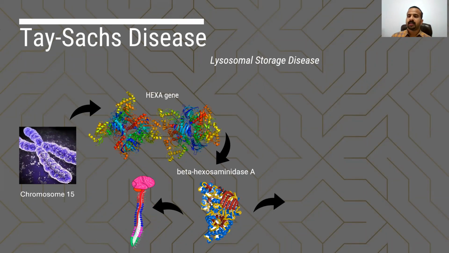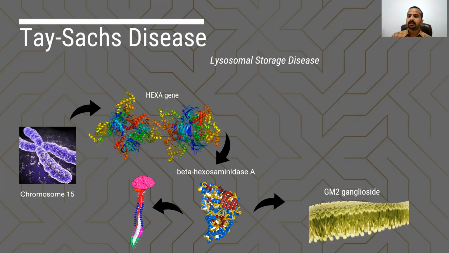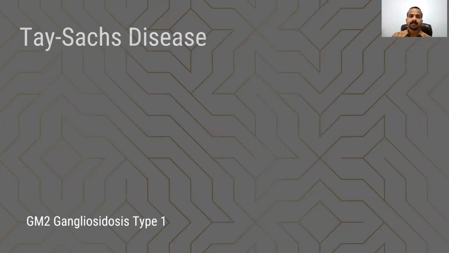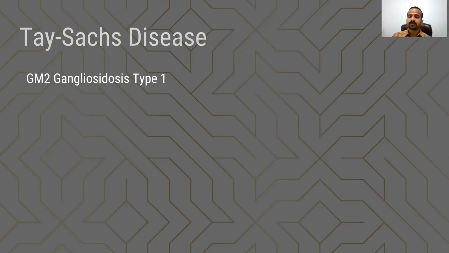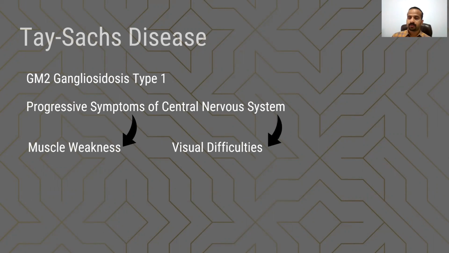The deficiency of beta-hexosaminidase, which normally degrades the lipid GM2 ganglioside, means that, as a result, GM2 ganglioside accumulates in the lysosomes of nerve cells. The disease is also known as GM2 gangliosidosis type 1. This results in progressive symptoms of central nervous system degeneration. The symptoms include muscle weakness, visual difficulties, and seizures.